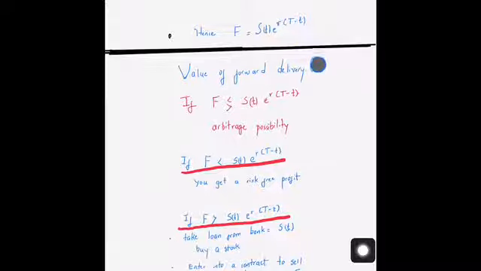Now, the value of the forward delivery price has to be equal to this value. If the value of the forward contract was not this value, that is, if it was either larger than this quantity or smaller than this quantity, then there is an arbitrage possibility. So in case F, the value of the forward contract, is smaller than this term, then in that particular case what you get is a risk-free profit.